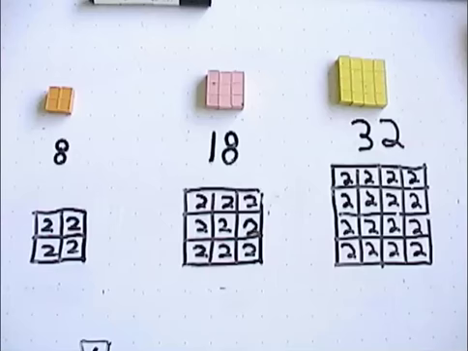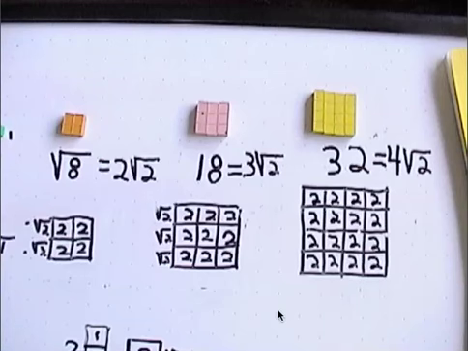Now, once we get to there, we can start having fun by saying, well, now, instead of this just being 4, what if each one of those was a 2? Well, if each one of these is a 2, then that's 8. And this would be 18, and this would be 32 if each one of these was 2. So then all we have to do is count the sides, and we can see that 8 really is 1, 2 square roots of 2. And 18 really is just 1, 2, 3 square roots of 2. And 32 is 4 square roots of 2.